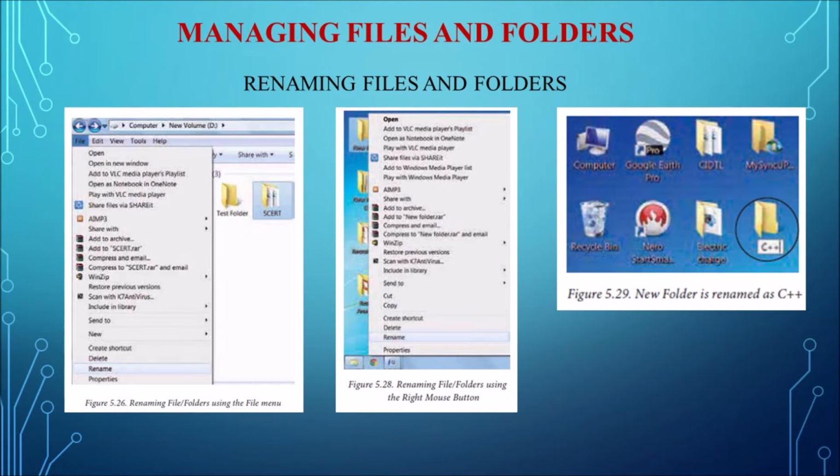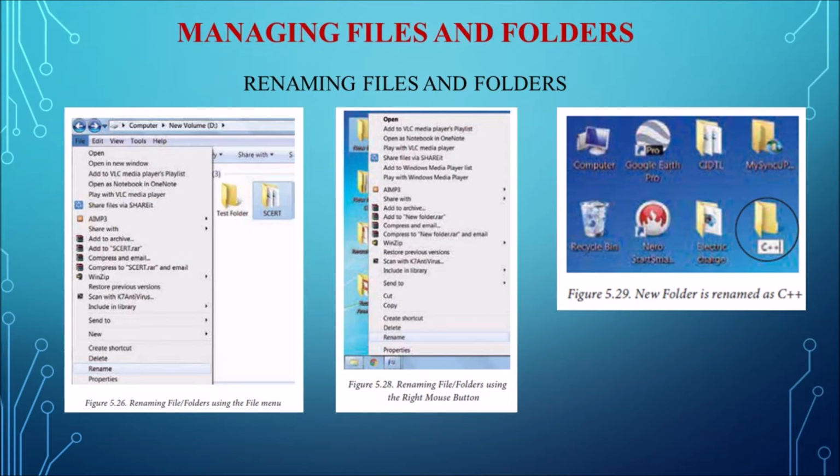And the next one is renaming files or folders. So there are three methods to rename the files or folders. The first method is using the file menu. So select the file or folder which we want to rename. Click on the file menu. In that you can see the option called rename. Once you click the rename option, the file name will get highlighted and it will wait for the user to enter the new name. So type the new name, and to finalize the rename, press the enter key. So the file name will get changed. So this is with the help of the file menu.